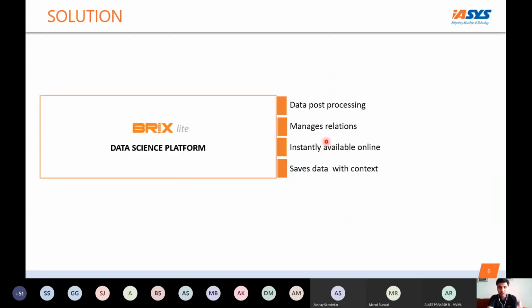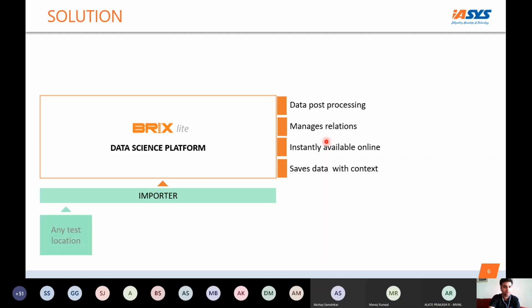So the solution that we talk about would be a Bricks data science platform. We call it Bricks Lite. For this data science platform, the important part is how the data is brought into the system, because usually that is where things start: I want to bring things into the system. But how do I do that? Because I have so much heterogeneous environment happening below.